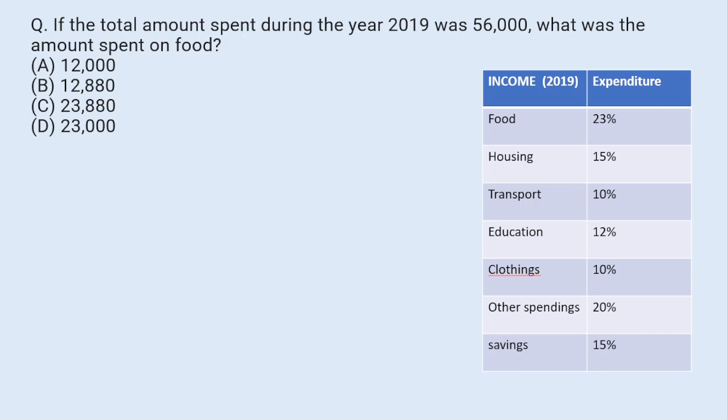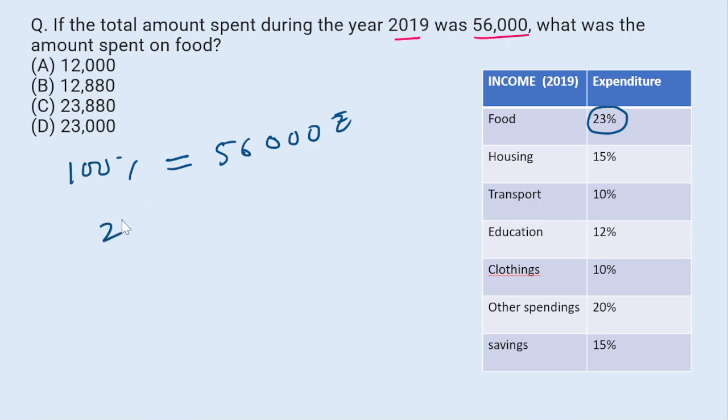First question: if the total amount spent during 2019 was 56,000, what was the amount spent on food? You know that amount of money spent on food is 23%. It means if 100% is equal to total income, 56,000, so 100% is equal to 56,000 rupees.